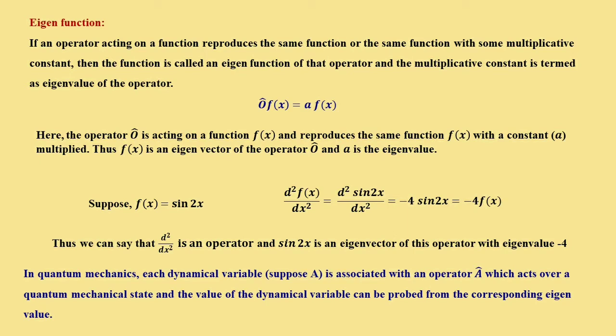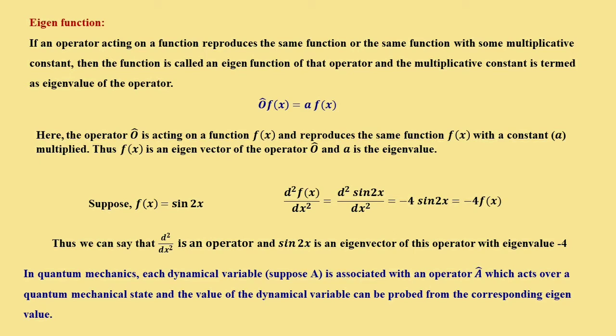As we know, an operator acts over a function and produces a new function, and for those cases we get an eigenfunction where an operator acting on a particular function produces the same function or the same function with some multiplicative constant. Then only this equation is called an eigenvalue equation, and the function on which the operator is acting is called an eigenfunction of that particular operator, and the multiplicative constant which we get is the eigenvalue of this operator.